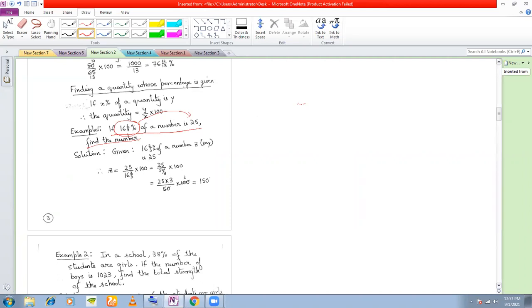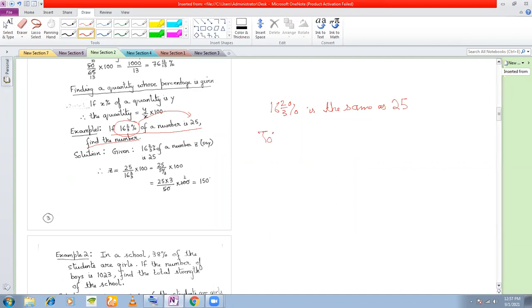Sixteen 2/3% of the number is 25. That means 16 2/3% is the same as 25. So what will be the total number?